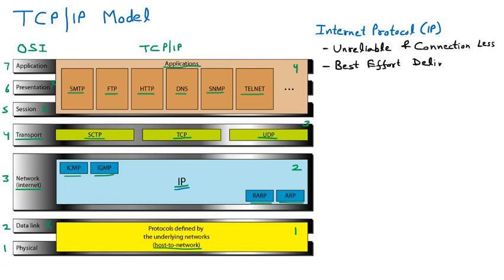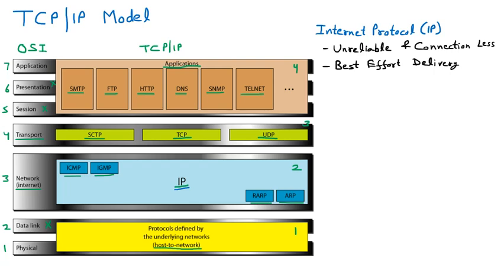There are two types of person. One is very particular about the task, meaning if you give that person a task, they will carry it out the proper way. But IP works with best effort delivery. Whatever task you give, it just hands it to another person and they do the task. So it takes the best option available. That's why it needs a subordinate.